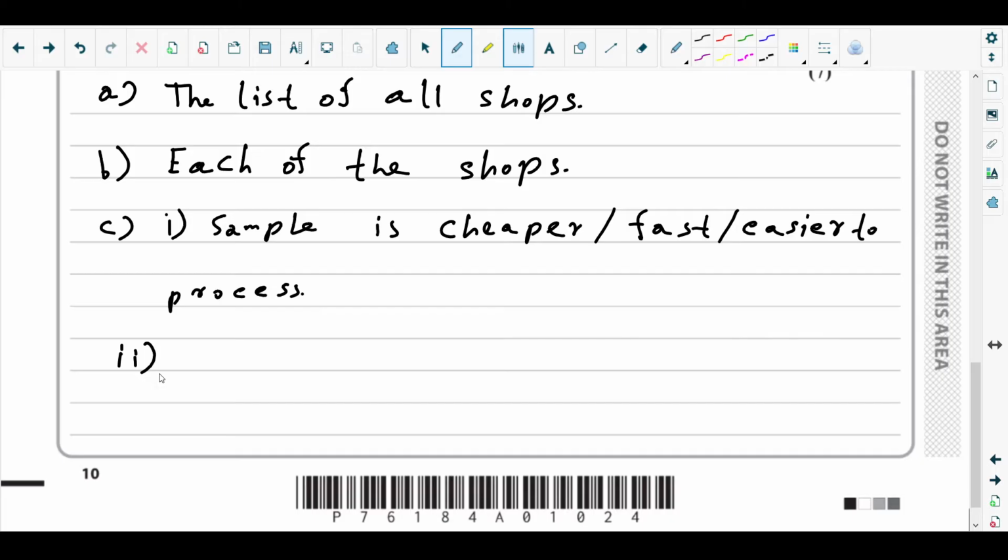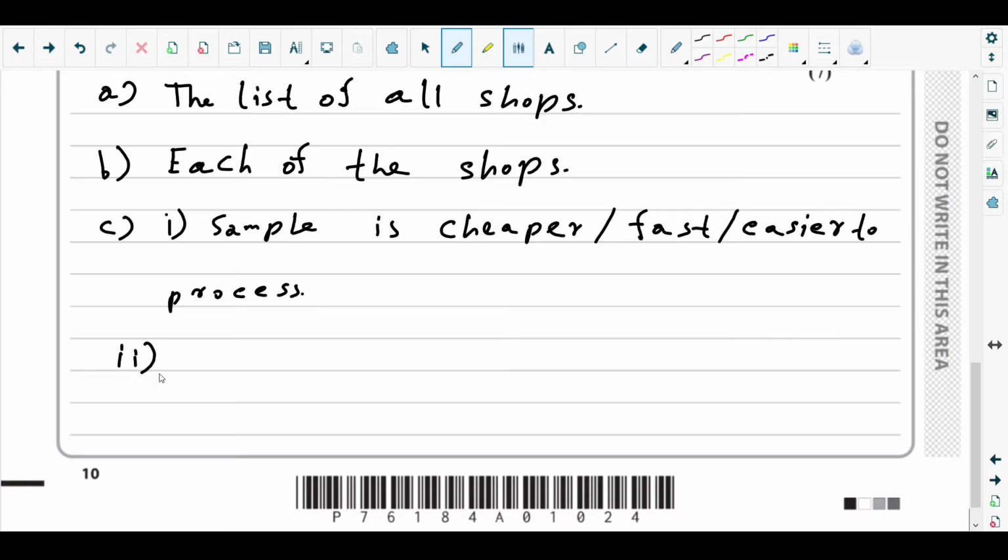Sample is cheaper, that's fine. Sample is just a group of data from the whole population. Since it is just considering a small group of data from the whole population, it might not be the exact or accurate representative of the whole population.